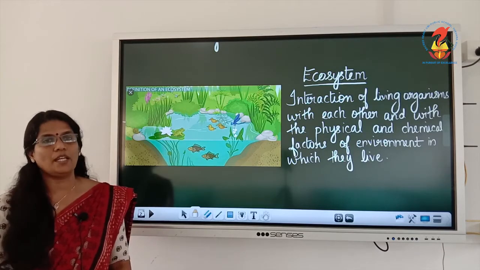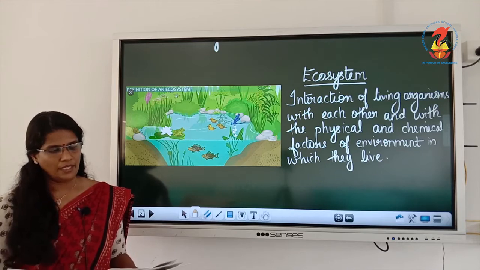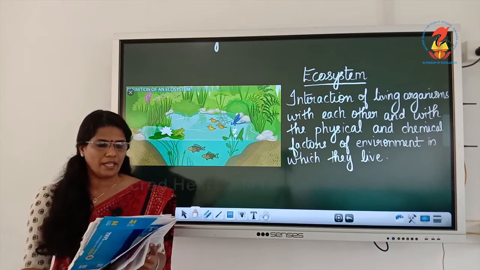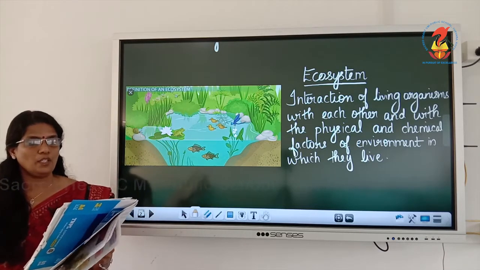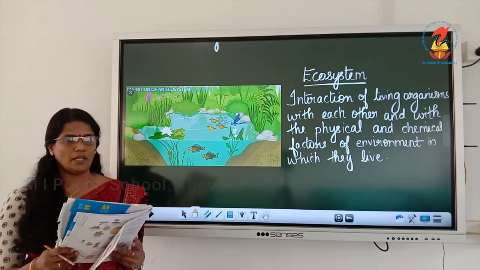Now children, take page number 5. What is an ecosystem? With the example it is explained, and on page number 5 you need to underline the first paragraph: all plants and animals and human beings depend on their immediate surroundings. Please do underline.